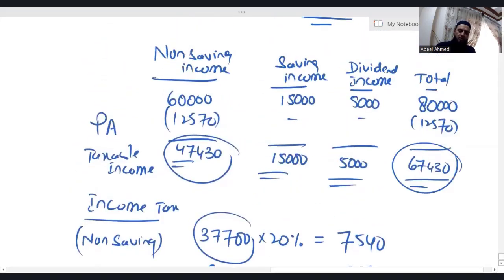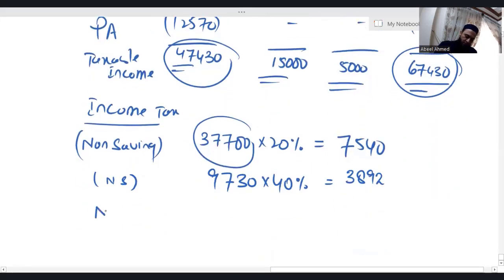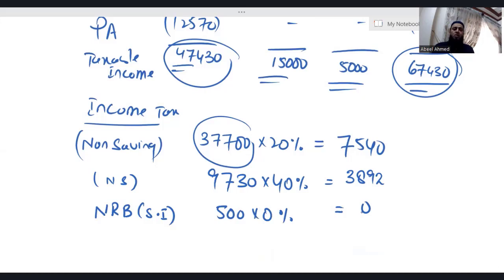By looking at the taxable income of 67,430, we have already decided this individual is a higher rate taxpayer. Whoever is a higher rate taxpayer gets nil rate band of 500 for the saving income. Nil rate band, saving income, that is 500. Applicable tax rate is 0%, and 0. So the saving income is 15,000. Out of 15,000 we have taken 500 in nil rate band. So the remaining amount for the saving income is 14,500.